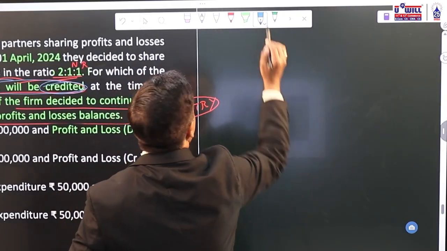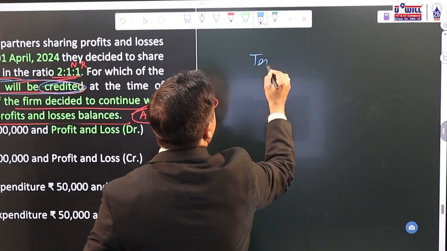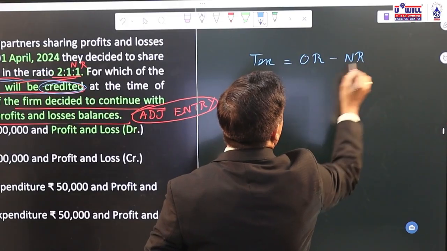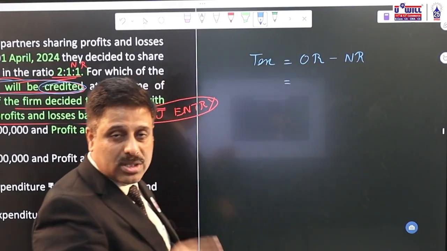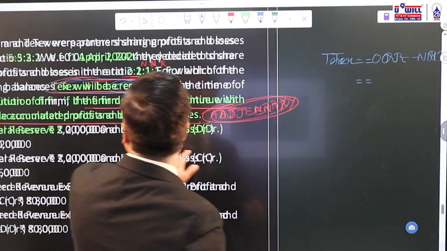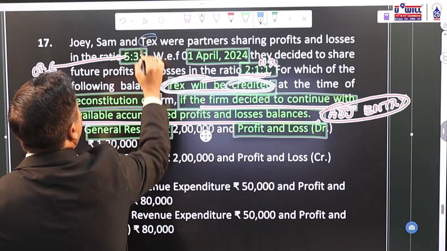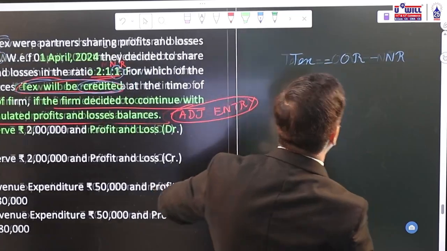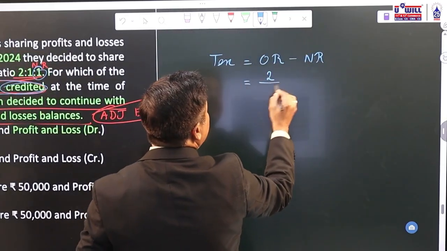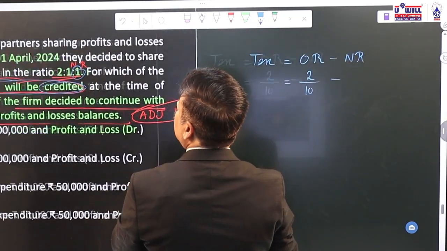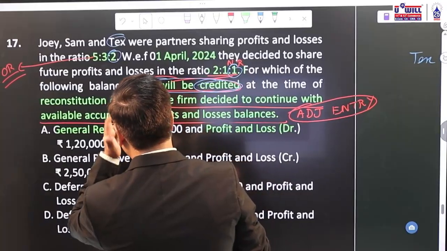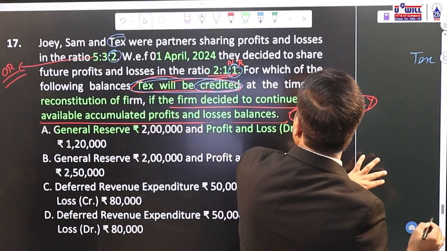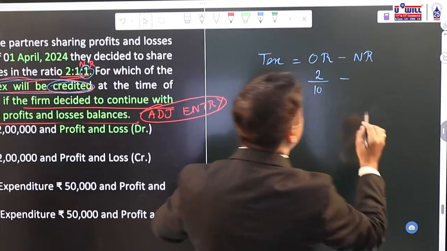Okay. So for tax, let us do old ratio minus new ratio. Old minus new gives the sacrifice if it is positive, gain if it is negative. What is tax old ratio? 2/10. New ratio 1/5. Old ratio 5:3:2, 5 plus 3 plus 2, 10. And new ratio 2:1:1, 2 plus 1 plus 1, 4. Sorry, 1/4.